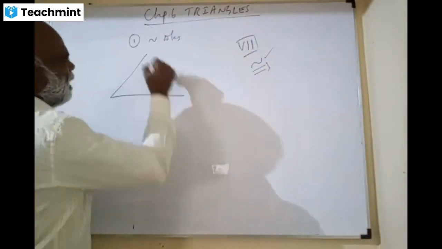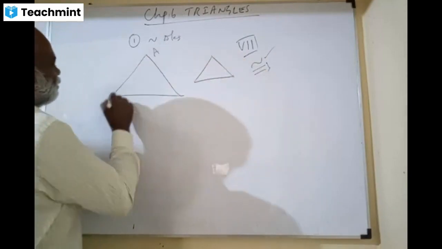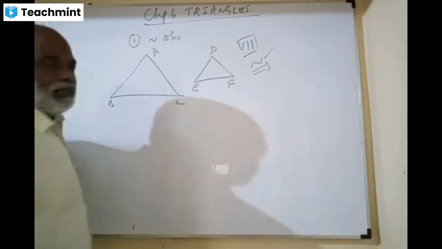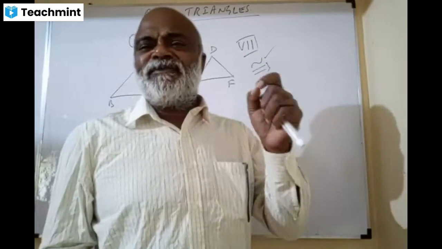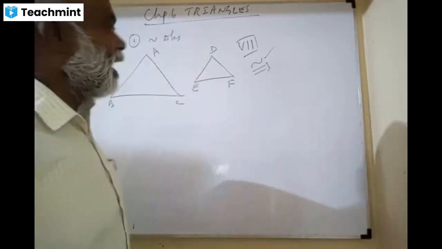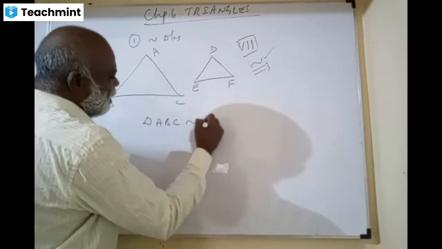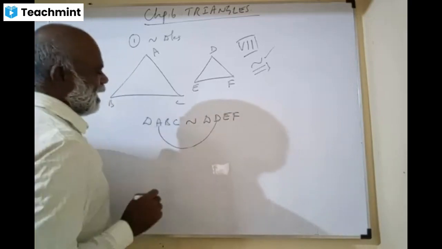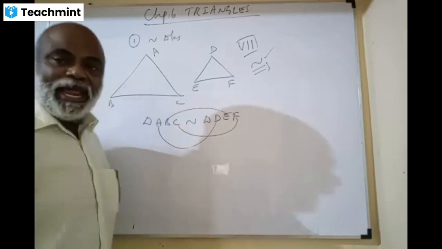See, this is a very big triangle ABC, and this is a very small triangle DEF. When do you say that two triangles are similar? If the corresponding angles of two triangles are equal, triangle ABC is similar to triangle DEF. What do you mean by corresponding? A corresponds to D, B corresponds to E, and C corresponds to F.